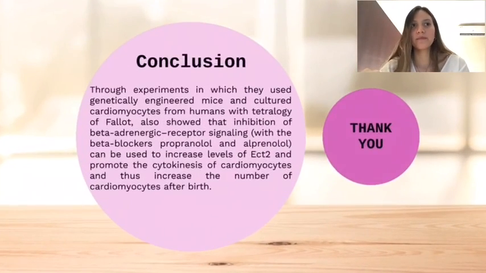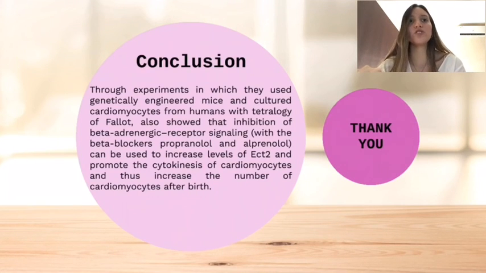Conclusion. Through experiments in which they used genetically engineered mice and cultured cardiomyocytes from humans with tetralogy of Fallot, they also showed that inhibition of beta-adrenergic receptor signaling with beta blockers like propranolol and alprenolol can be used to increase levels of EC2 and promote the cytokinesis of cardiomyocytes, and thus increase the number of cardiomyocytes after birth. Thank you.